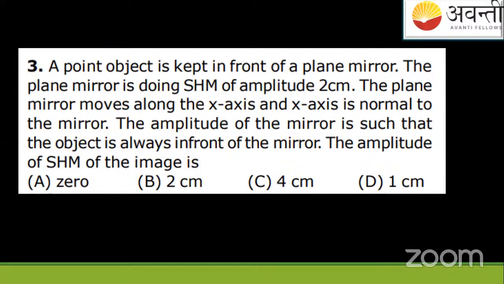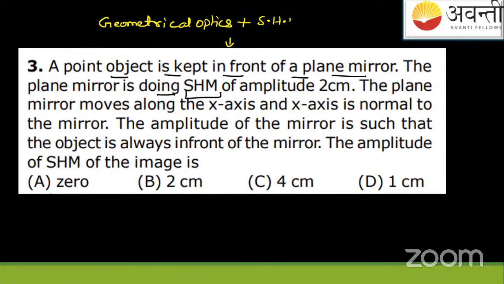How, students, is it unique? Because if you read it, you will get it. See this: a point object is kept in front of a plane mirror. The plane mirror is doing SHM. So this is the uniqueness and specialty of this question. In this question, the geometrical optics concept is fused. It's a fusion, like we see in Dragon Ball Z cartoons, the fusion of Goku and Gohan. So there is a fusion of two concepts: geometrical optics plus what? SHM, simple harmonic motion.